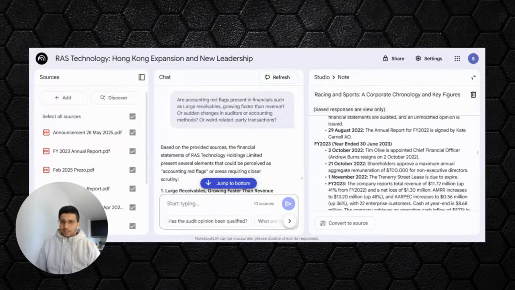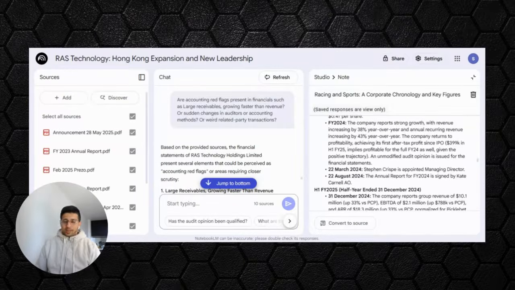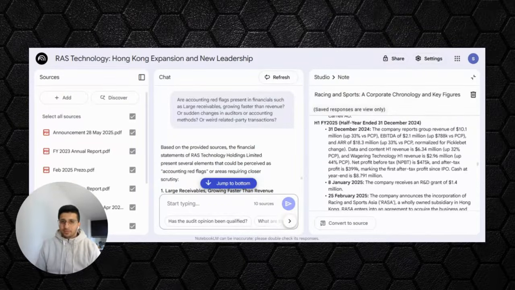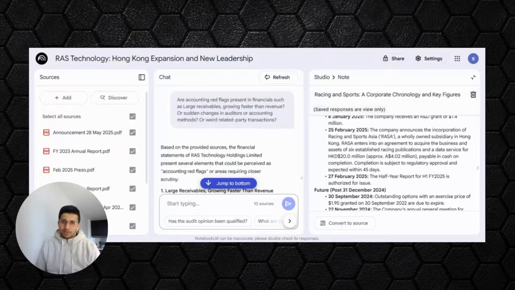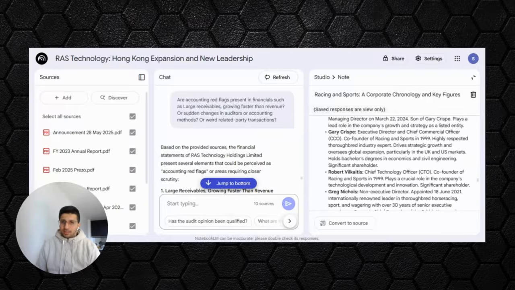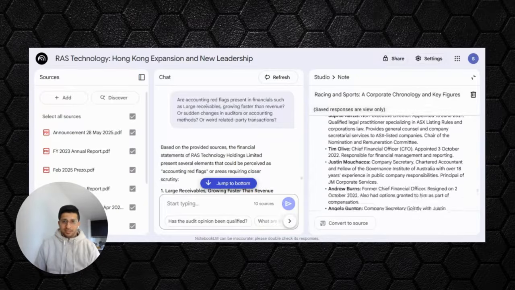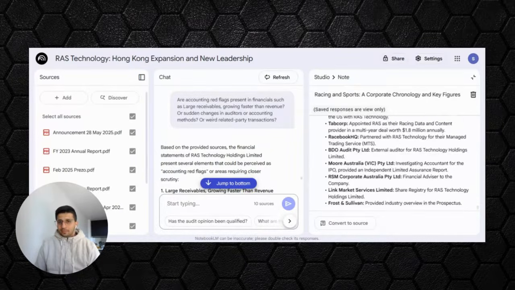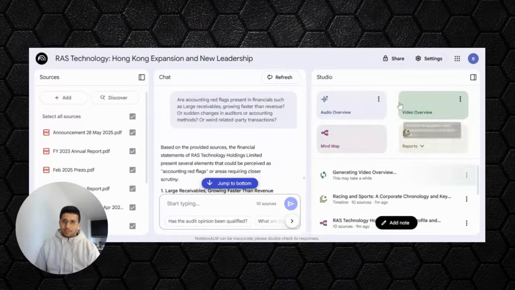So I think it's a pretty good way of getting a full breakdown by month or by time. And it also tells me the future. It tells me the cast of characters as well, which is very neat. Yeah, I like that a lot. So that was the timeline feature.